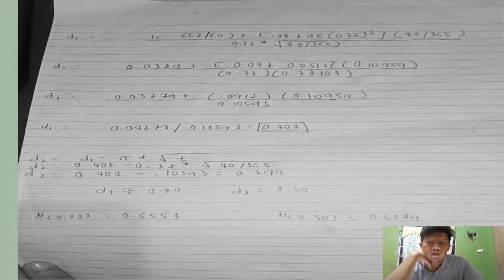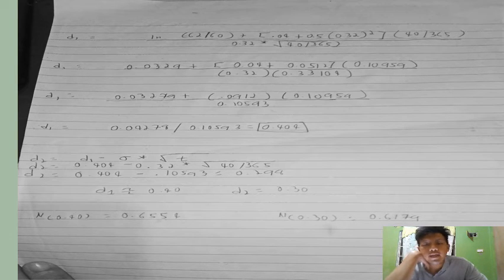So, natural log yung na yan, 62 divided by 60 plus 0.4 plus 0.5 times 0.32 to the power of 2 times 40 over 365, which is yung ating days in a year, divided by 0.32, which is yung ating volatility, times yung ating square root ng time natin, which is 40 days divided by 365 days.